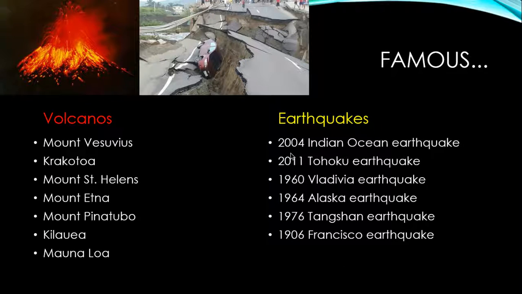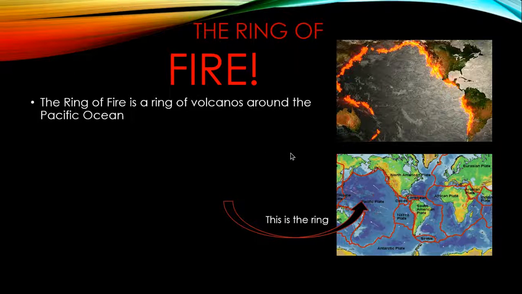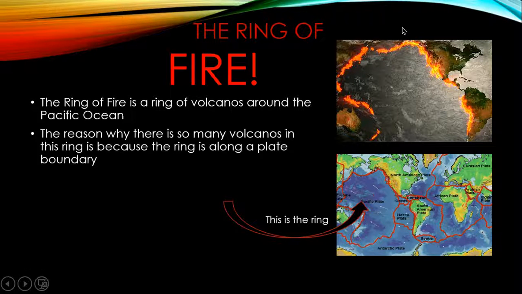Now, we must talk about the Ring of Fire. The Ring of Fire is a ring of volcanoes around the Pacific Ocean. The reason why there's so many volcanoes in this ring is because it is along a plate boundary.